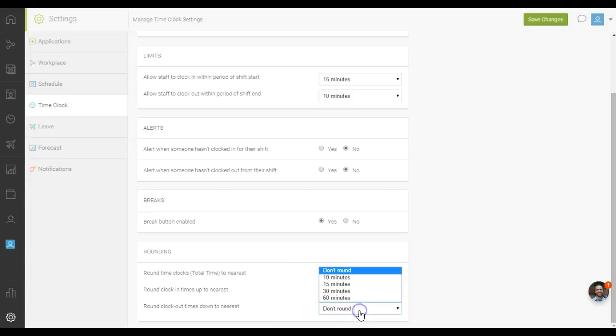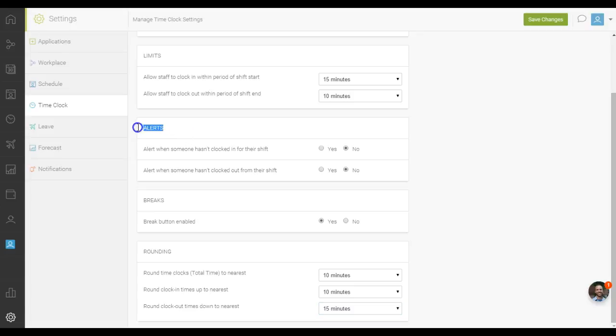Round clock-out times to nearest. This will round clock-out time to the nearest of whatever parameters you have set. Note: manually added time clock, time punches are rounded off according to the values you set in this section.